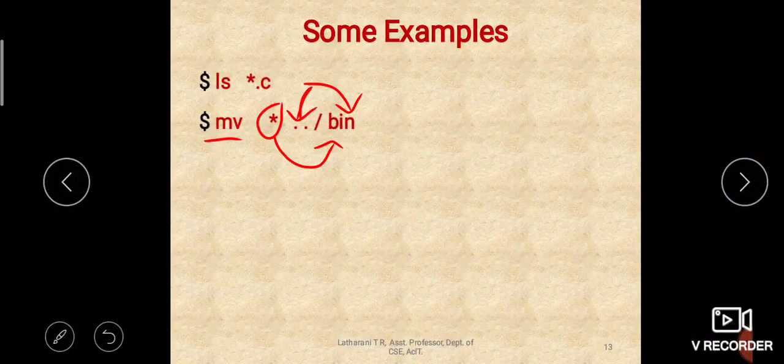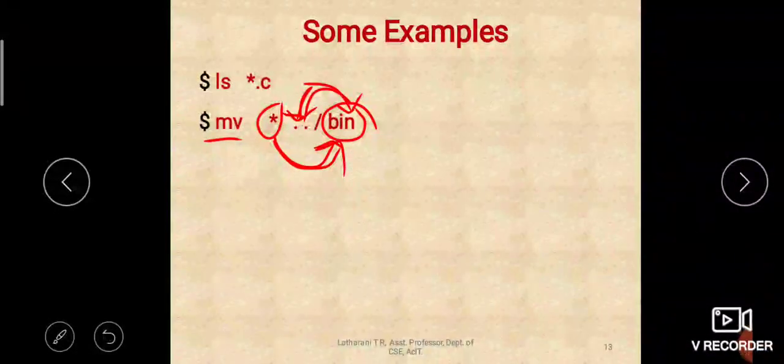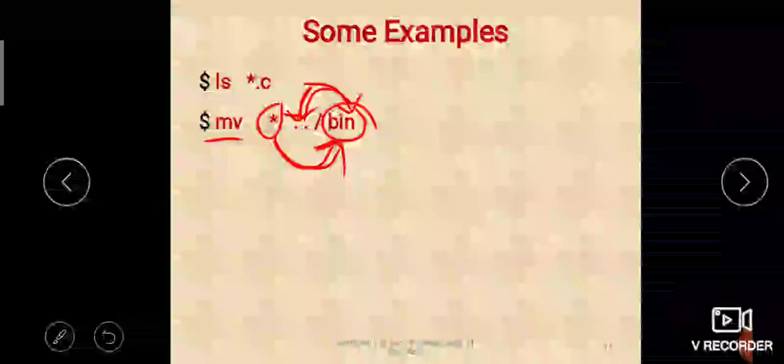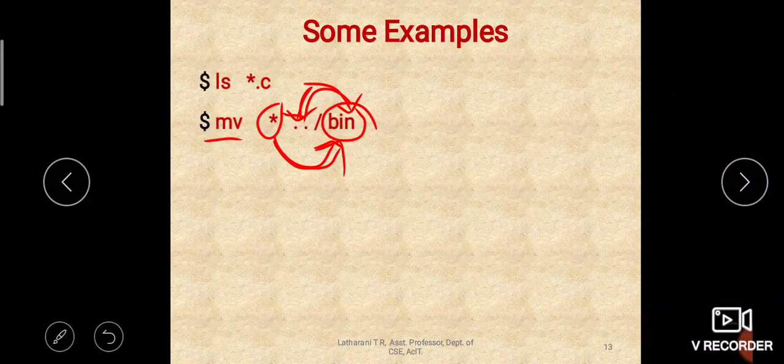Okay, to that directory move all the files in my current directory. That is the meaning. All the files which are residing in my current directory should be moved to a directory called bin, which is in my parent directory. So one level up you have to go and take the bin directory there. To that directory all my current directory files should be moved. That is the meaning of this command.